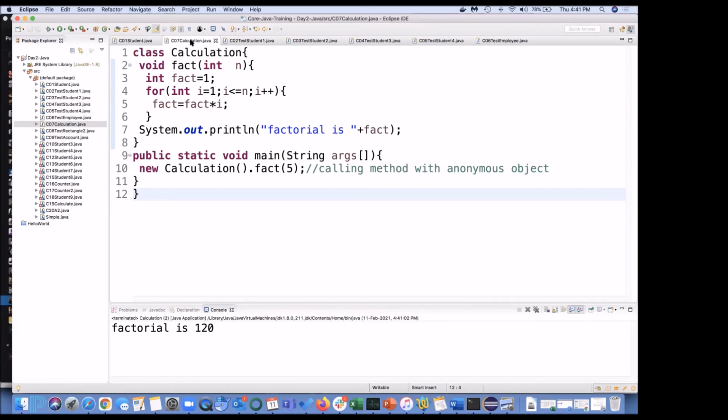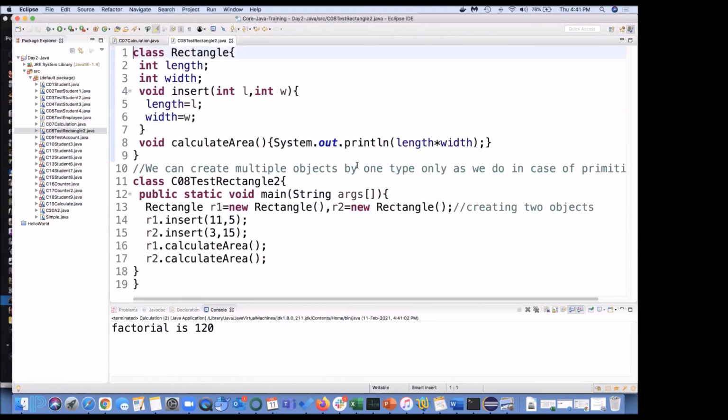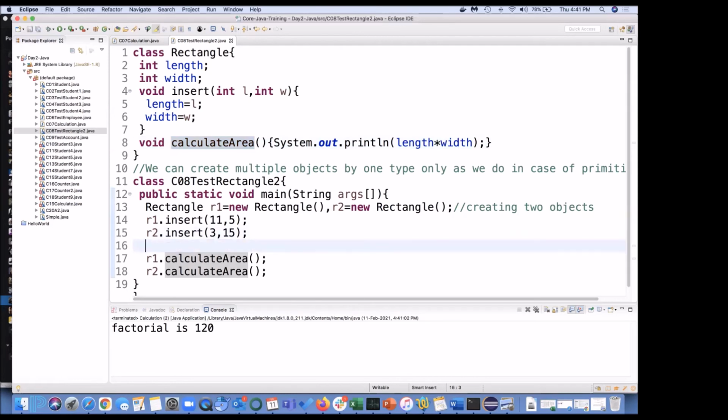Okay, let me close other classes. Moving to the next, test rectangle. In this example also we are creating two objects, R1 and R2. Rectangle has length and width, and we want to calculate area. Area calculation is length and width, and we don't want to assign it anywhere. Directly you can throw it in your output. So again, this is straightforward.